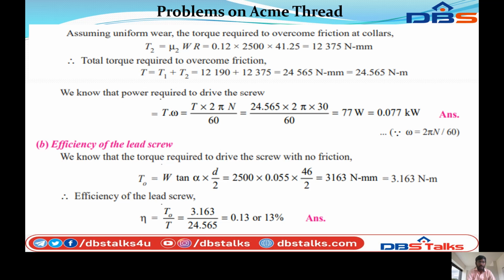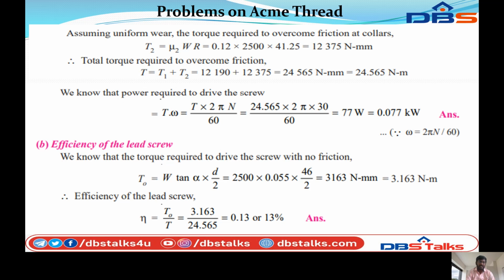Next, the second one, the coefficient of efficiency of the lead screw. So we know the torque required to drive the screw with no friction. T naught is equal to W tan alpha into D by 2, that equals 2500 into 0.055 into 46 by 2, which equals 3163 Newton millimeter. This will be converted to Newton meter, so 3.163 Newton meter.